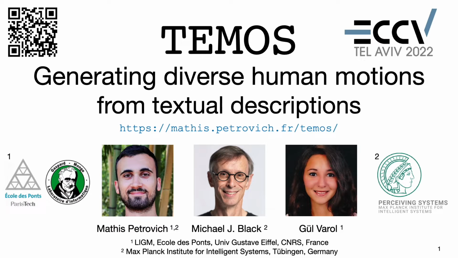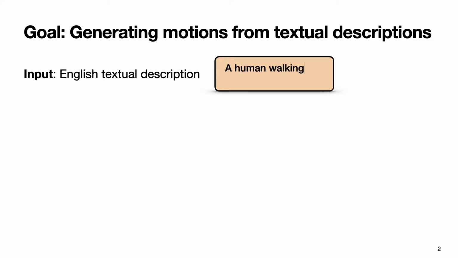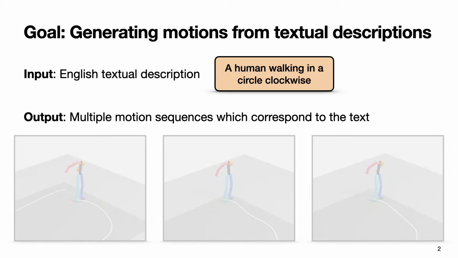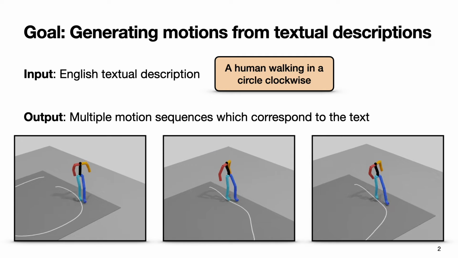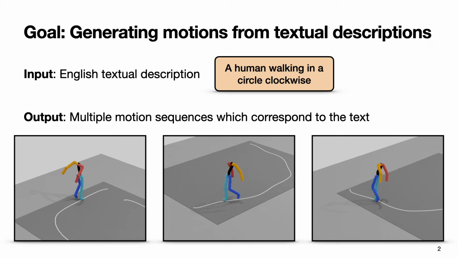Hi, I'm Mathis, and I'm going to present our work, TEMOS, generating diverse human motions from textual descriptions. Given a sentence in English, such as a human walking in a circle clockwise, our goal is to synthesize diverse and realistic motion sequences that match the text. As you can see below, all the three generations correspond to the text, but they are different motions.